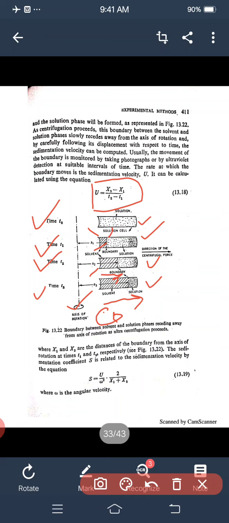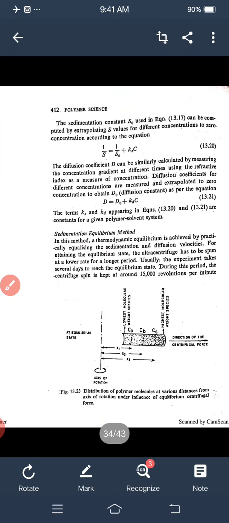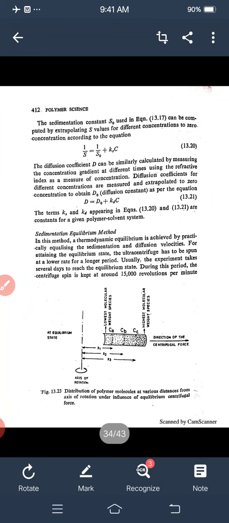The equation for the sedimentation constant is S is equal to u upon omega square into 2 upon x1 plus x2, where omega is the angular velocity. The sedimentation constant S0 used in the equation above can be computed by extrapolating S values for different concentrations to zero concentration according to the equation: 1 upon S is equal to 1 upon S0 plus Ks C.